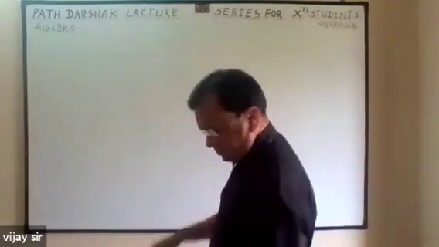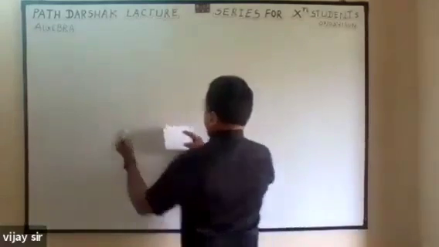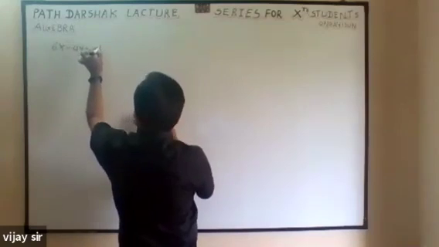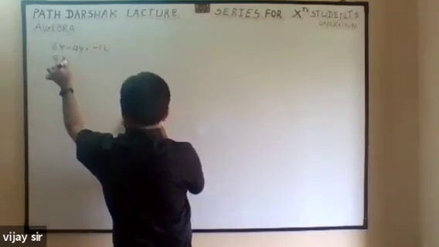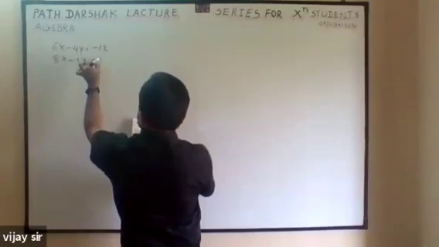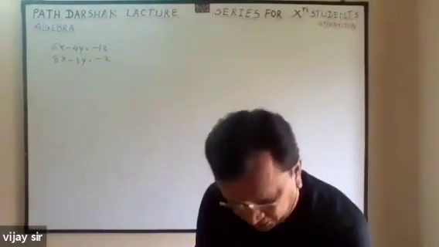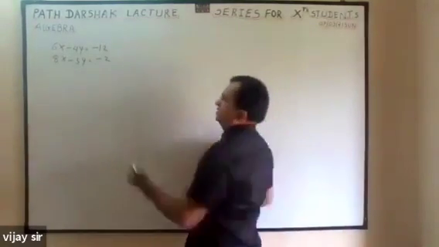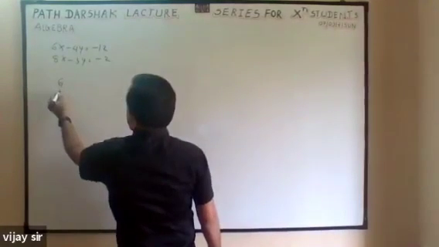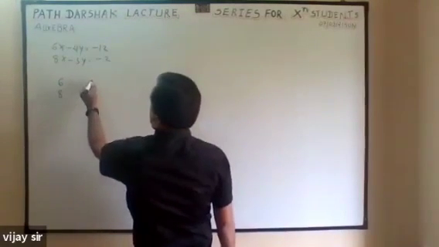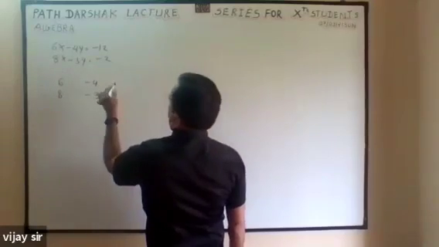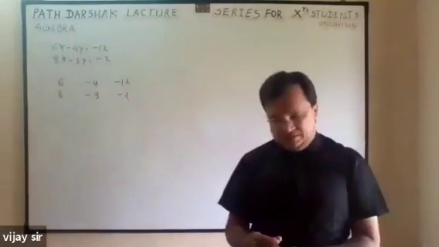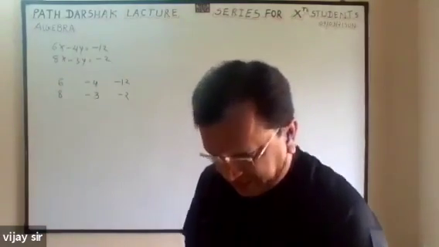So I am selecting one example. 6x minus 4y is equal to minus 12. 8x minus 3y is equal to minus 2. First, the equation should be in the form of ax plus by is equal to c. Then you know that a1, a2, b1, b2, c1, c2. Just copy. Correct.